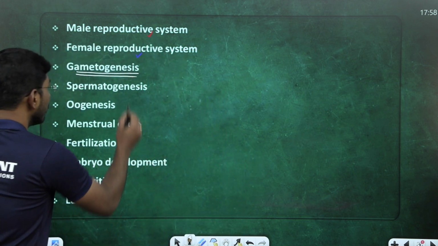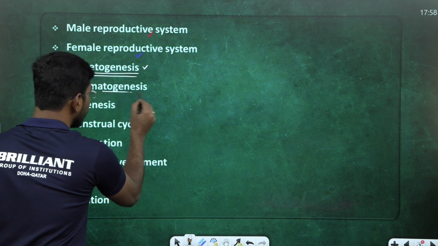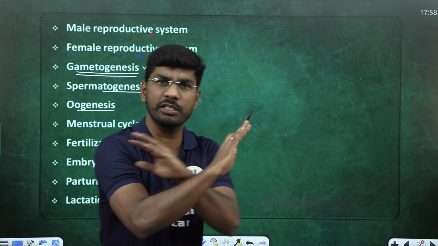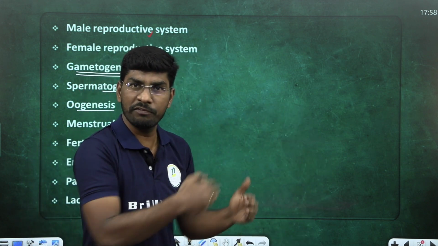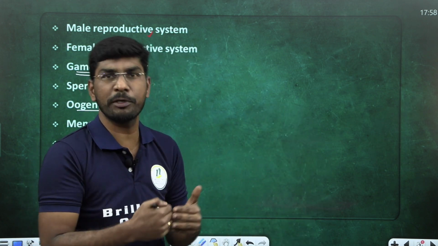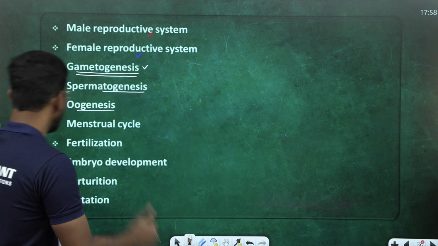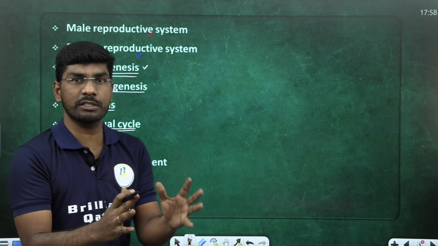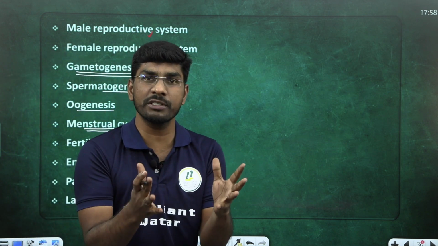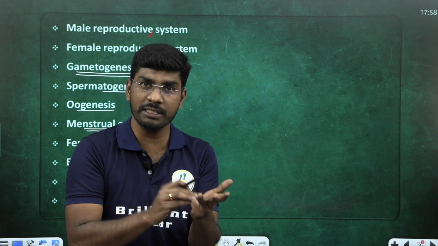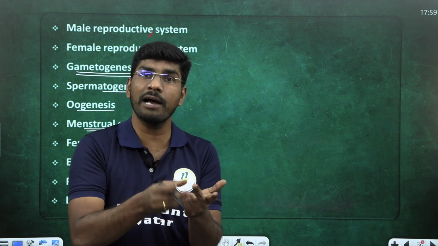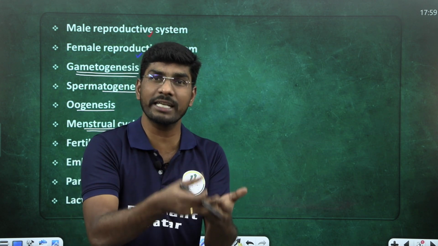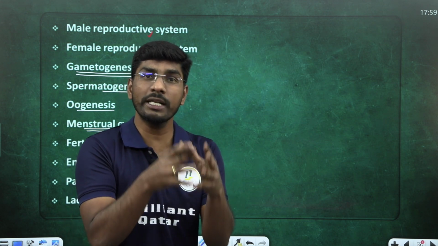Now these 2 processes, spermatogenesis and oogenesis, are first important to finish. We will brush up today the entire oogenesis and spermatogenesis concept. Next, after this one, the menstrual cycle, most important. In the menstrual cycle, how many phases are there? Menstrual phase, and after that follicular phase, then ovulation phase, then luteal phase, which we can also call the secretory phase. In each phase, what exactly happens?